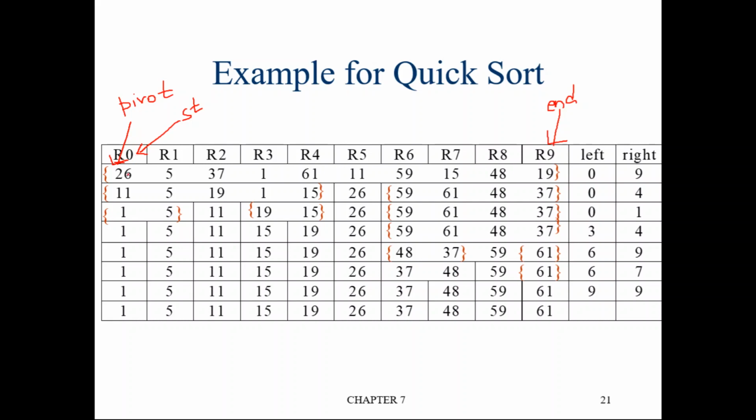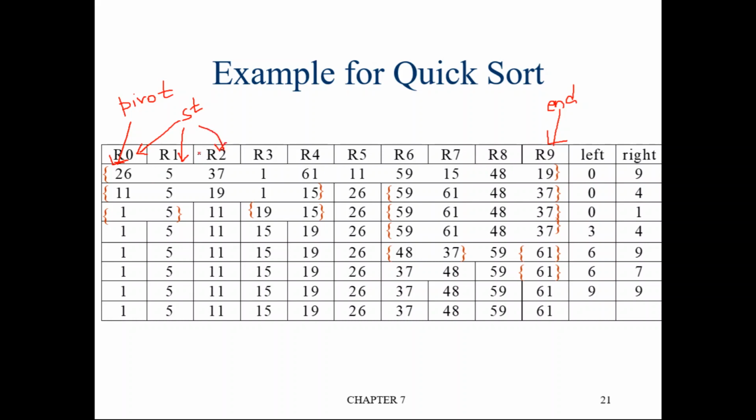Okay, now what we are going to do is, the pivot element is 26. Whatever the element at start location, you check whether this element is less than or equal to pivot element or not. The element at start is 26, pivot element is also 26, so it is less than or equal to pivot. So increment start. Now start will point here, that is start will become 1. Again you check, is this 5 less than or equal to pivot? Pivot is 26. Is 5 less than or equal to 26? Yes. So increment start. So now start will point to 2.